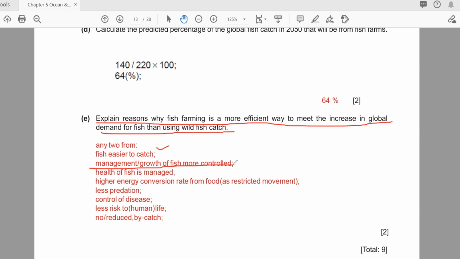But when you are doing farming, in one farm almost all the fish will be the same age. In another farm, you can put another age, so it's more controlled. Health of fish is managed. Yes, you can do vaccination and other things. Energy you can conserve. Less predation means no big fish will come and eat the small fish. Less risk to human life. Bycatch is also reduced, because all the fish are the same size and same type, whatever you put. So this is the reason why it is more efficient.